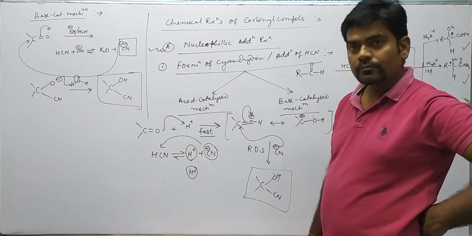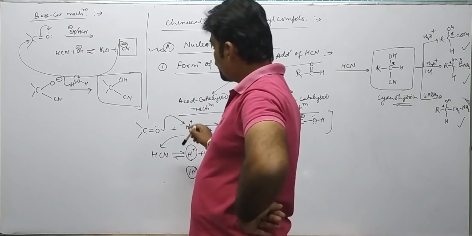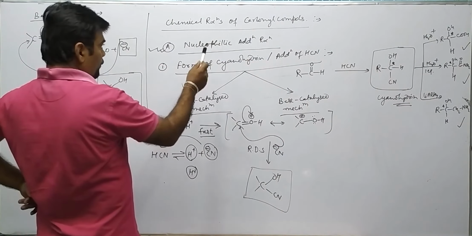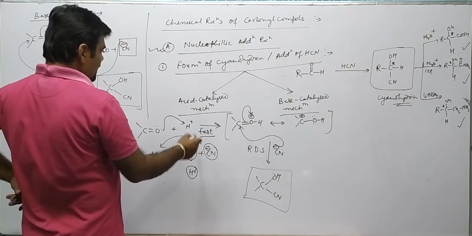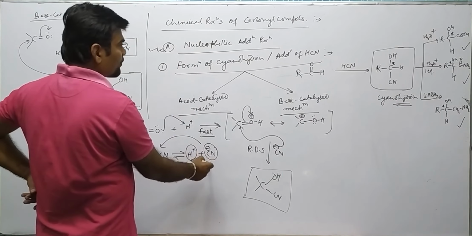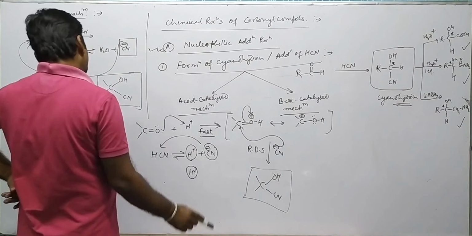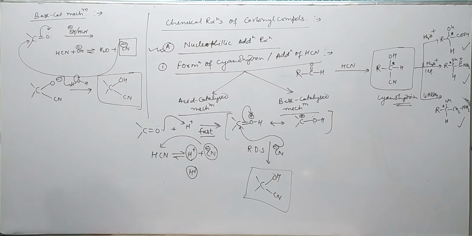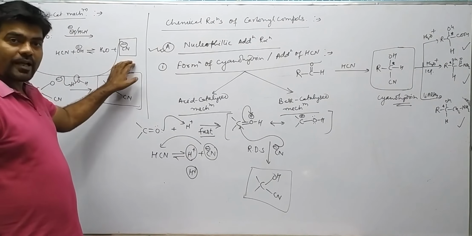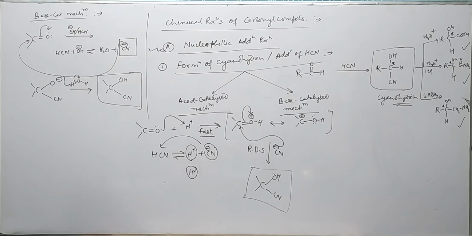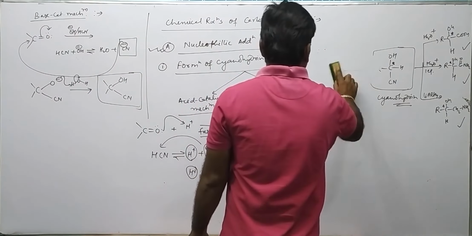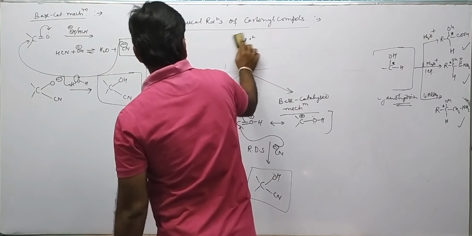Therefore, for the addition of HCl for the formation of cyanohydrin from carbonyl compound, this acid catalyzed mechanism is not the preferential mechanism. Rather, base catalyzed mechanism is preferential for this reaction. Now see some examples.